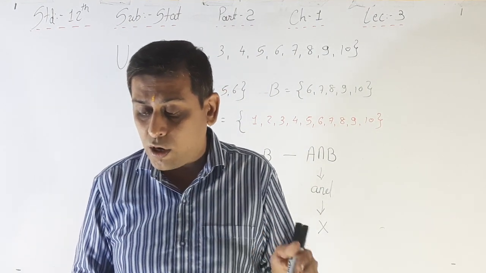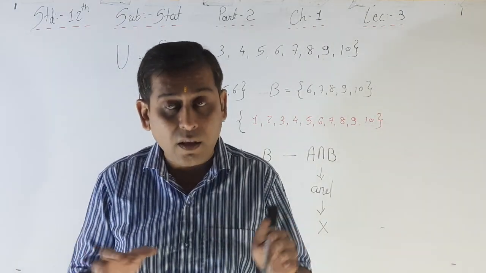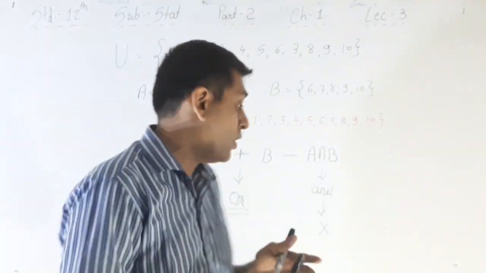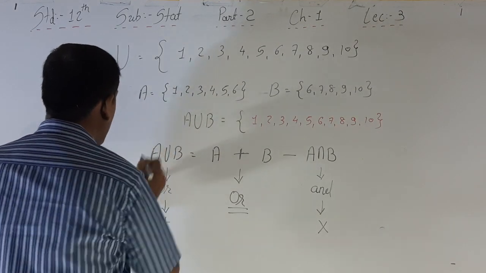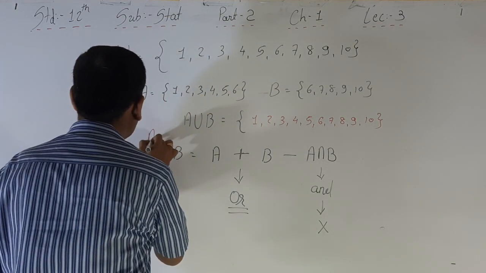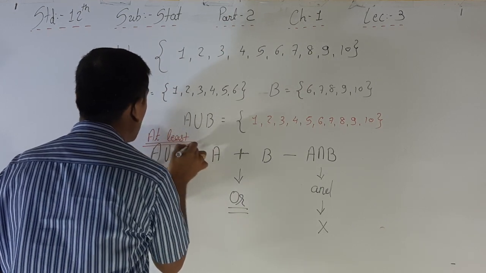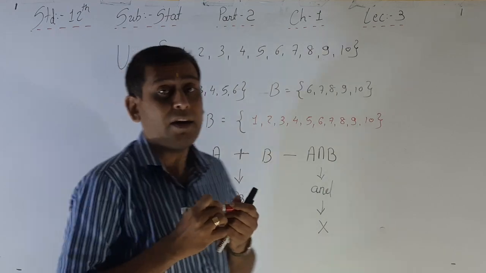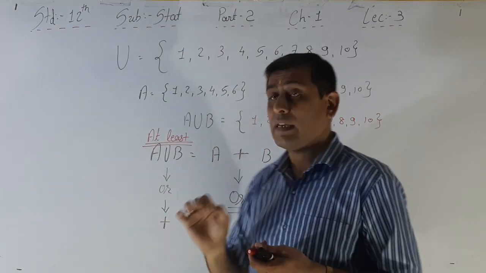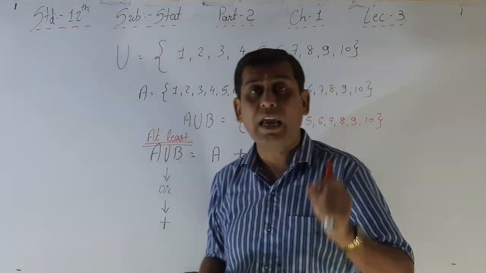A union B is equal to the union of events A and B. Event A occurs or event B occurs, or both events A and B occur together, or at least. See the word, underline that particular word here. Union means what? The union means at least. At least is a sign of union. The word at least here is the sign of union. See, at least one of the events A and B.